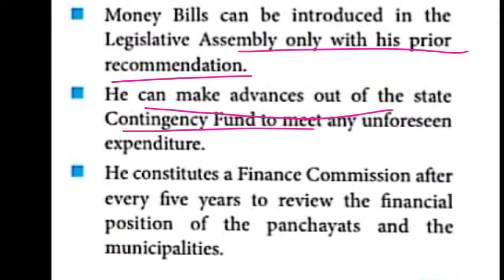What does unforeseen expenditure mean? Unexpected expenditure. Unforeseen in the sense of unexpected expenditure.